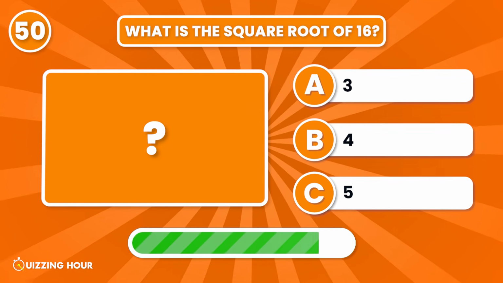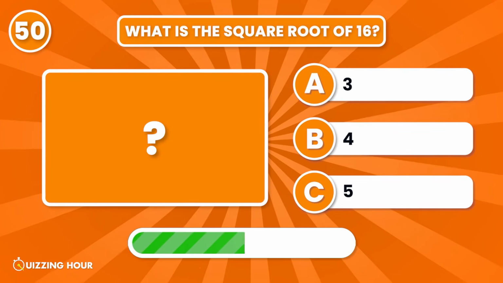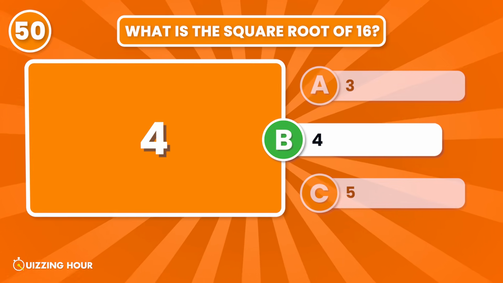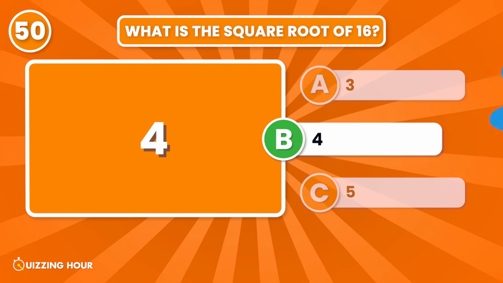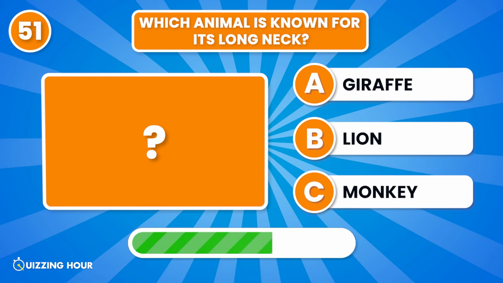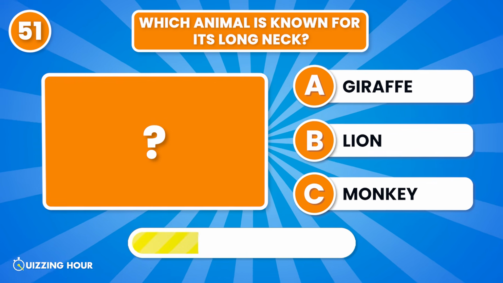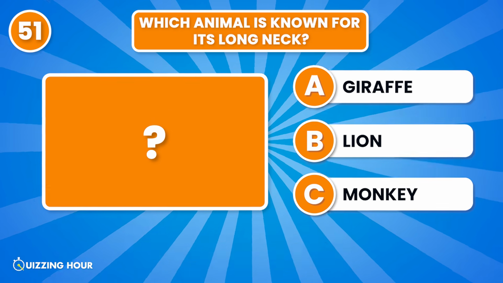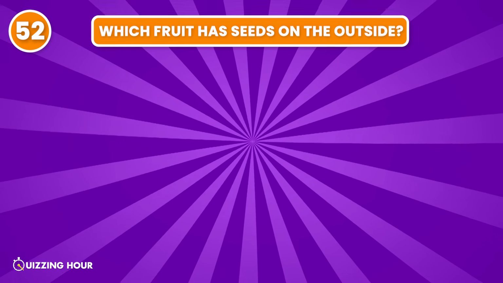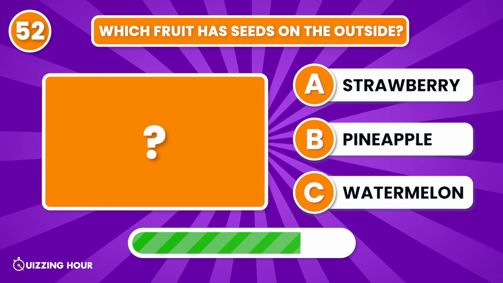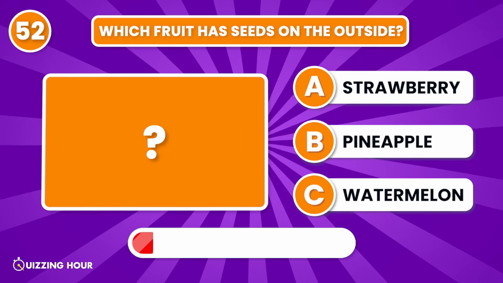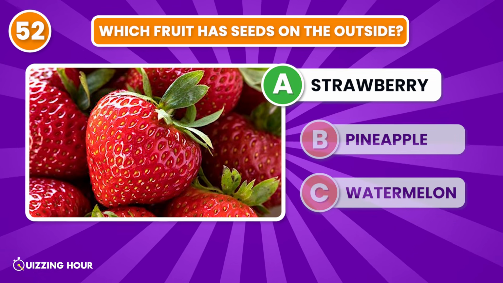What is the square root of 16? 4. Which animal is known for its long neck? Giraffe. Which fruit has seeds on the outside? Strawberry.